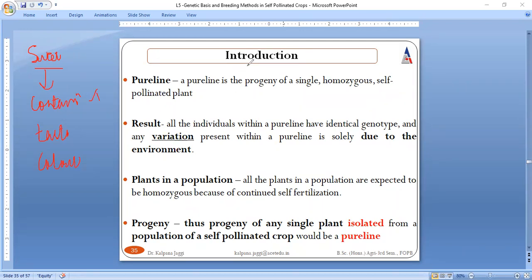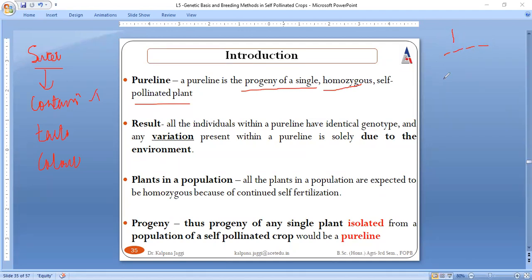But in terms of breeding, we say a pure line is a progeny of a single, homozygous, self-pollinated plant. Single means one, homozygous means all are resembling each other in terms of their genetic content.